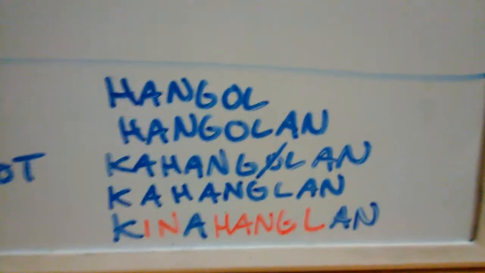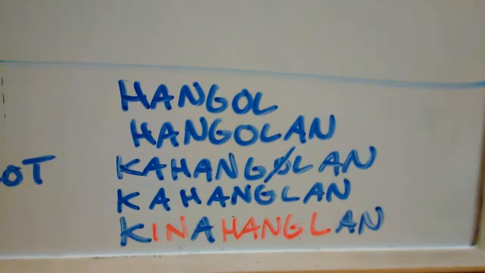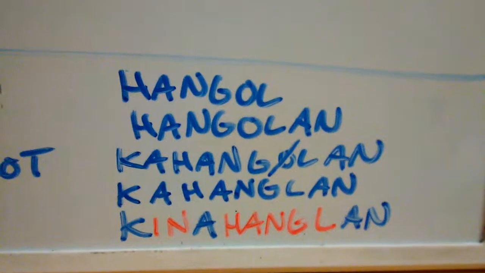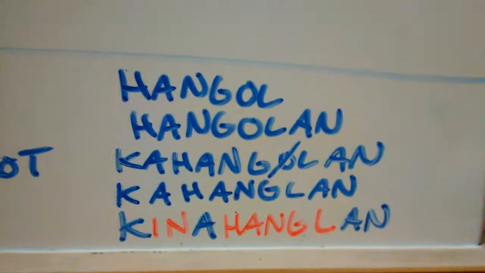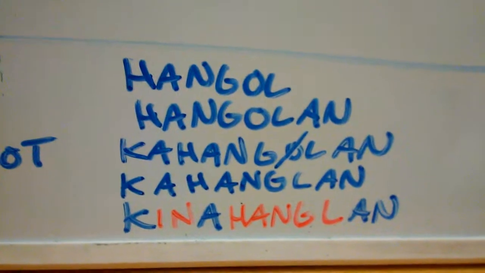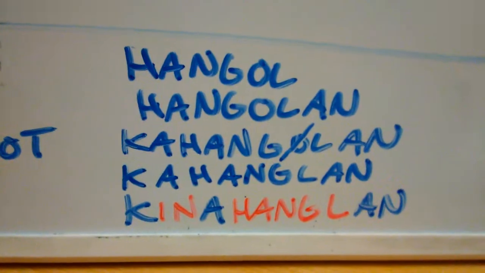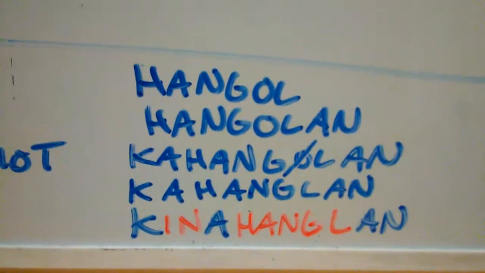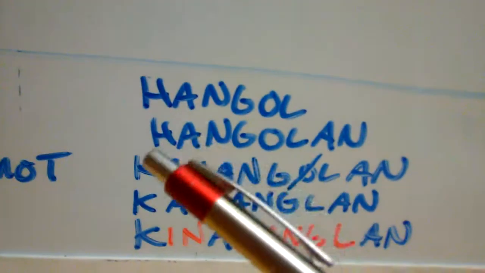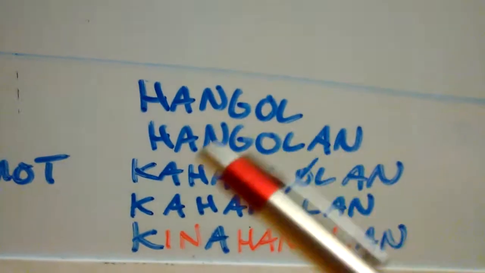Boom. And last but not least, it's this classical kinahanglan, right? We know kinahanglan to mean to need something, to do something, right? I need something, or to have to do, or to must do, or to need something, right? To must need. It comes from this word here, hangol, right? Hangol.